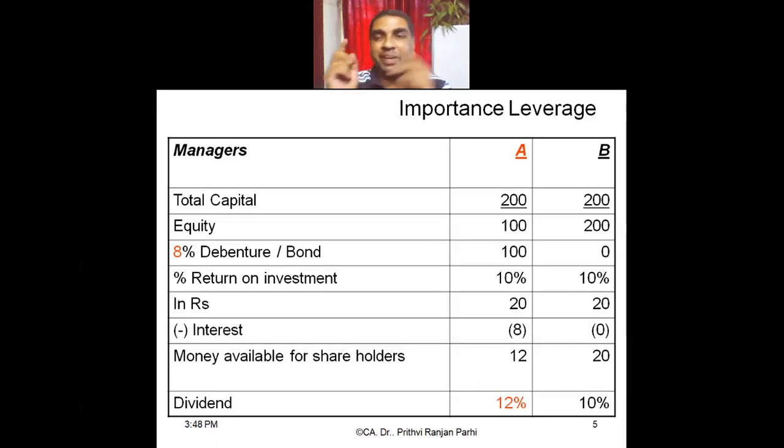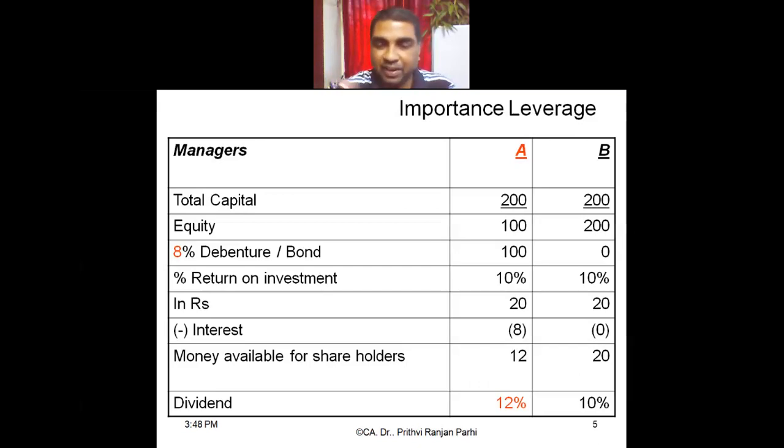So you see, farm A can give 12% dividend, farm B can give 10% dividend only. Even if both the farms have earned the same amount, 20. But farm A has introduced debt in the capital structure. Since farm A is levered, it can pay its shareholders return at a higher rate. Farm B is paying 10%, farm A is paying 12% because of its capital structure. Understood?